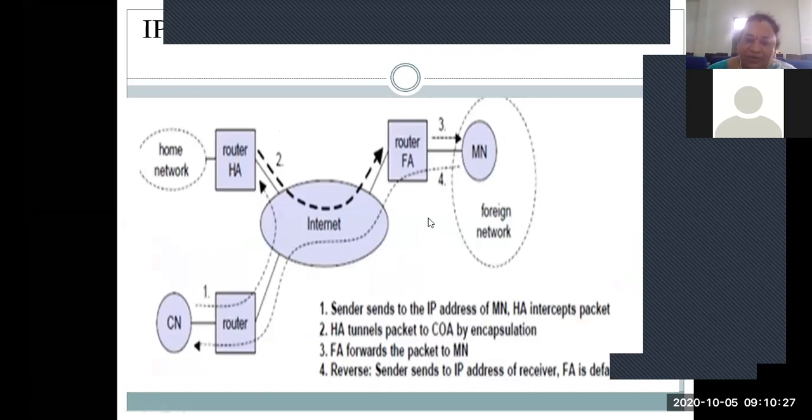So where is the tunneling going to happen, where is the encapsulation going to happen? Okay, tunneling will be in between the home router and the foreign router, and the encapsulation in between the foreign router and the mobile node, right? So whenever a mobile node is traveling from the home network to the foreign network, how the address will be rerouted, how the address will be tunneled into our data packet, and how it will be encapsulated through the corresponding default router that has been temporarily assigned to continue the communication with the corresponding node, we saw in these four steps, right?